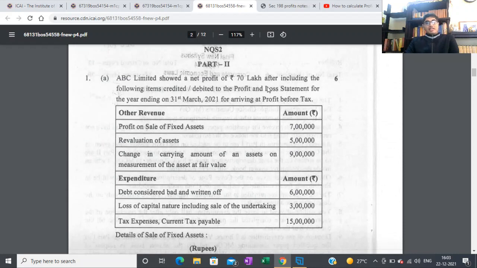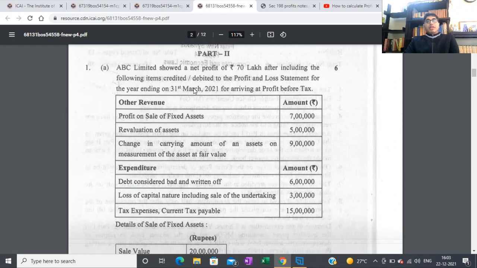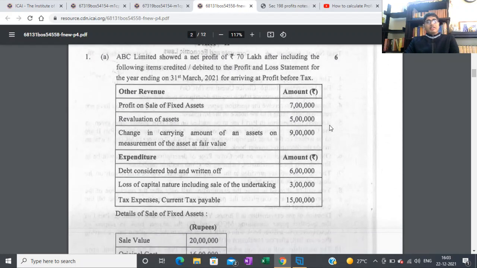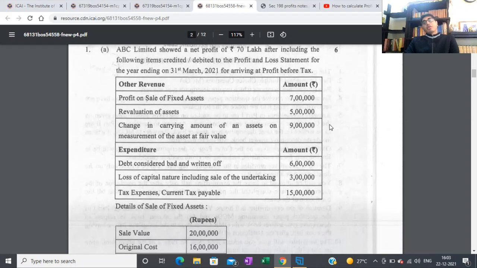So here it says that there's a company having a net profit of 70 lakhs after including the following items credited and debited to the P&L for the year ended 31st March 2021 for arriving at profit before tax. So what I interpreted from this statement is that 70 lakh is PBT. I don't know whether ICAI will interpret it differently, but I interpreted 70 lakh as PBT. Why I got the confusion, we'll come to know later. Just let me know if I'm wrong.